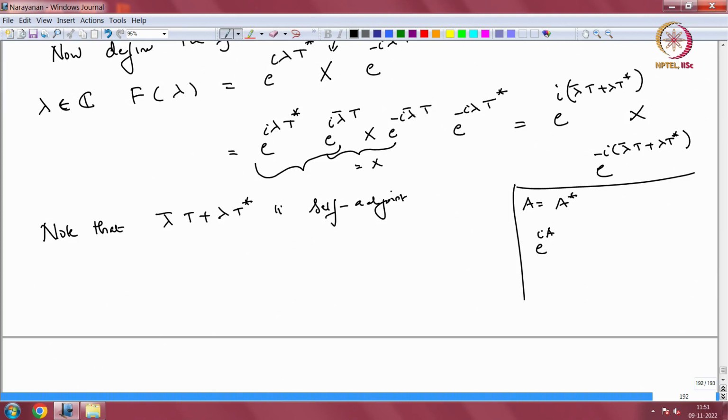I want to say e to the iA is unitary. Well, that is actually easy because you can think of A as multiplication by x on the spectrum, which is in the real line. So, e to the iA will be multiplication by e to the ix. So, its modulus is 1, so it is a unitary operator.